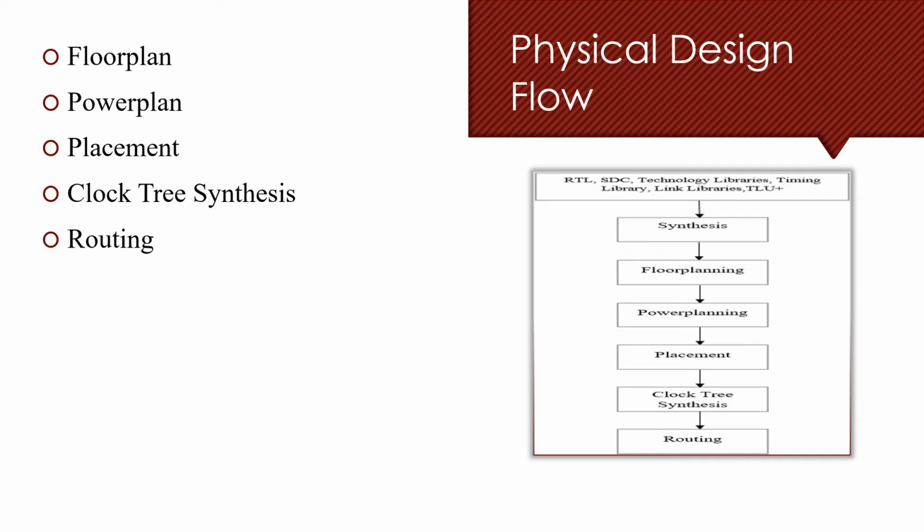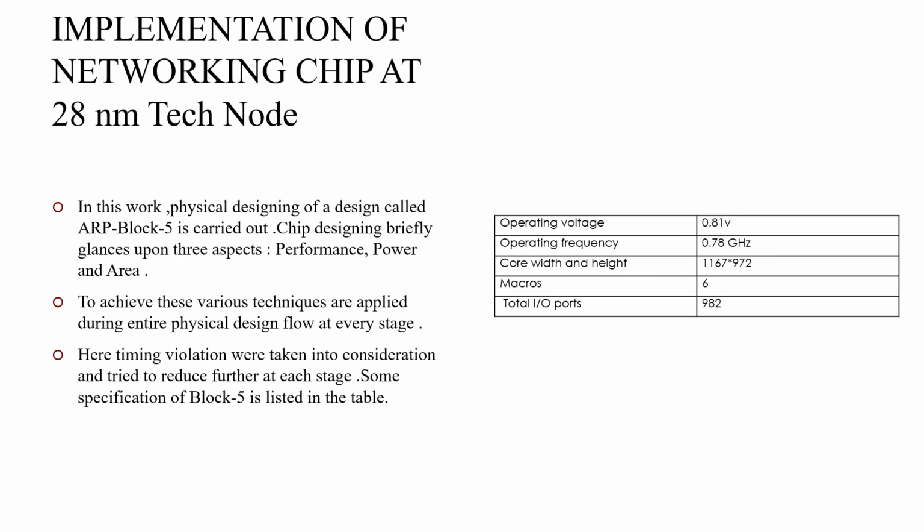So we'll talk about, in this work, physical designing of ARP block 5 is carried out. Chip designing briefly glances upon the three aspects: performance, power and area. To achieve this, various techniques are applied during the entire physical flow. Here timing violations were taken into consideration and we try to reduce this at each stage.